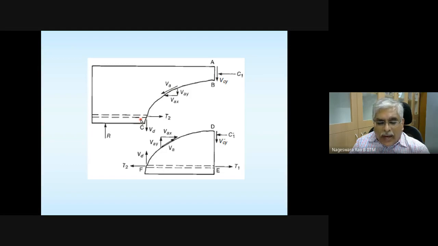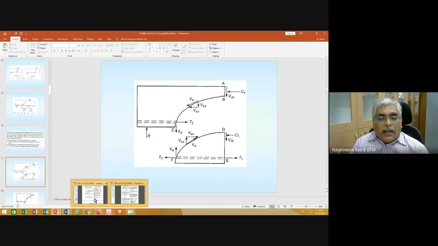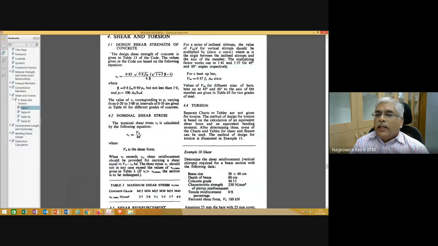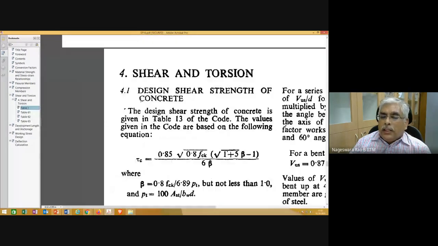Now if you go back and see your IS 456 or SP16, SP16 gives you an equation for the design shear strength of concrete, and based on this your Table 19 of IS 456 is developed. In this equation, the design shear strength is a function of the grade of concrete, fck, and also the percentage of tensile steel, which comes through this beta.